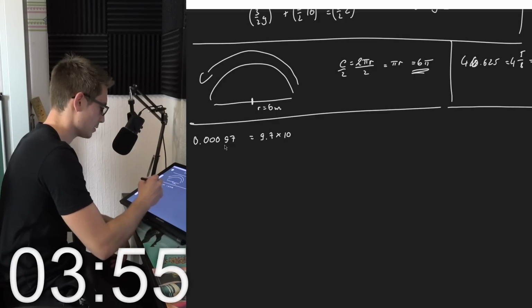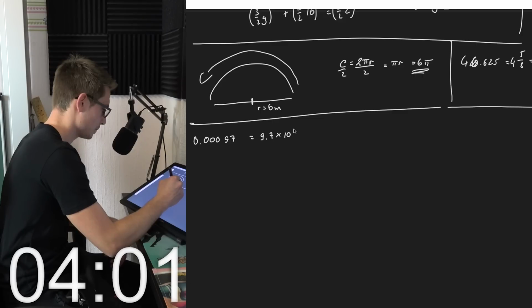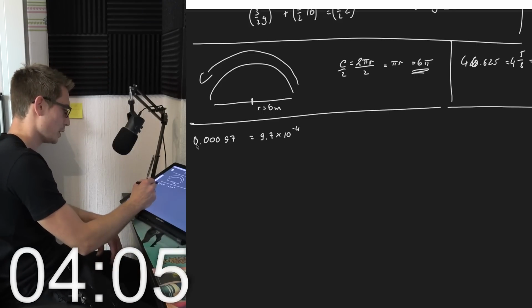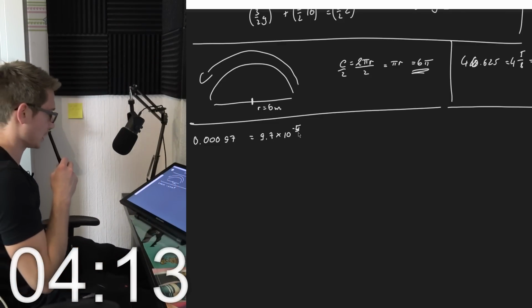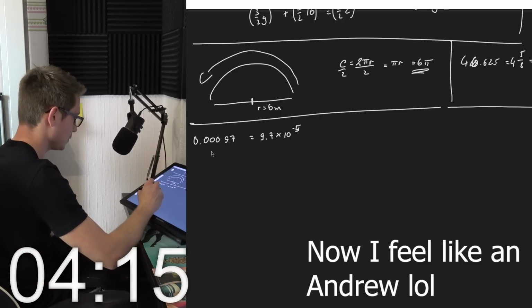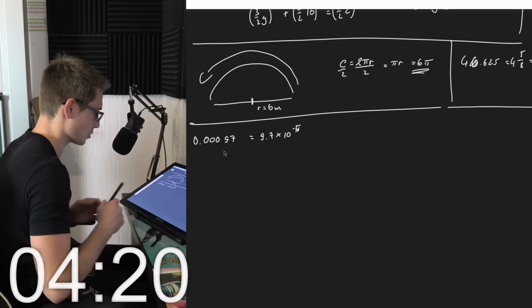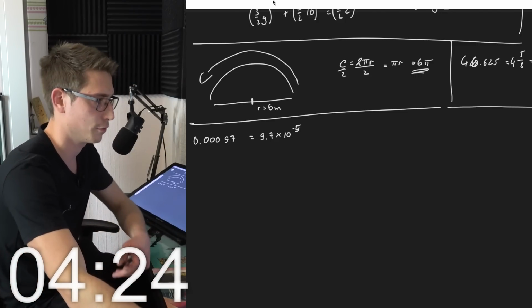9.7 times 10 to the 1, 2, 3, 4, negative 4th power, negative 4, negative 3, negative 2, negative 1. No, negative 5, right? I hope I didn't get this one incorrectly. Divided by 10,000. Yes, this should be correct. So 9.7 times 10 to the negative 5th.